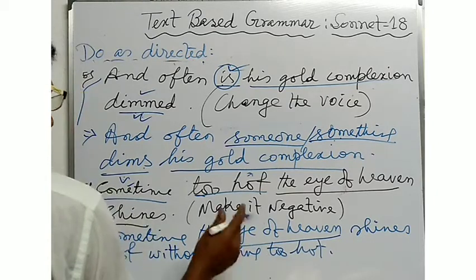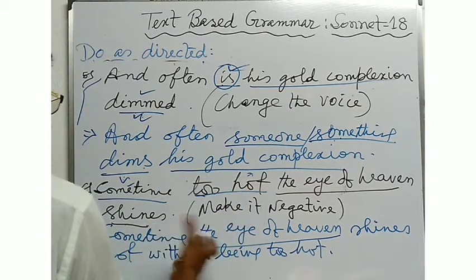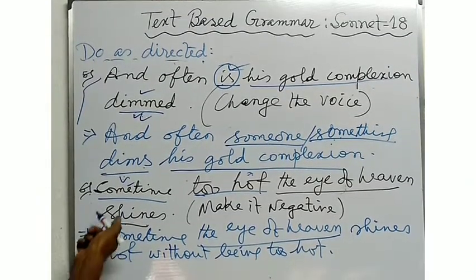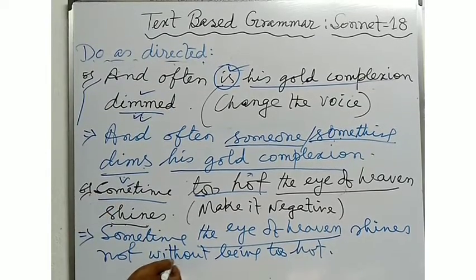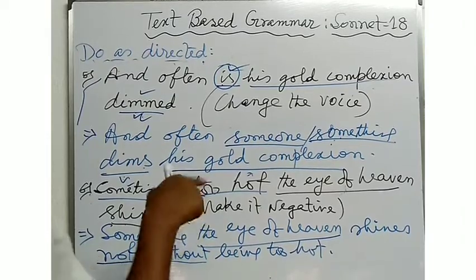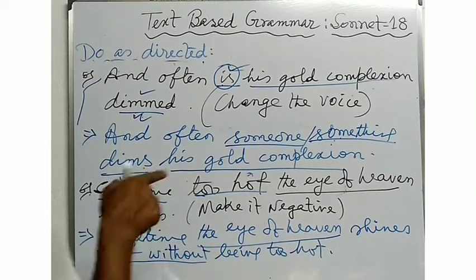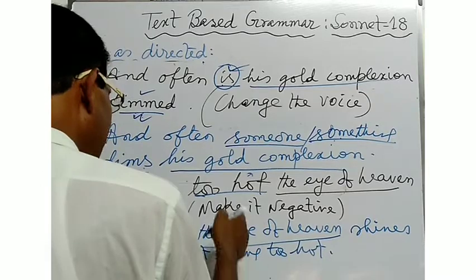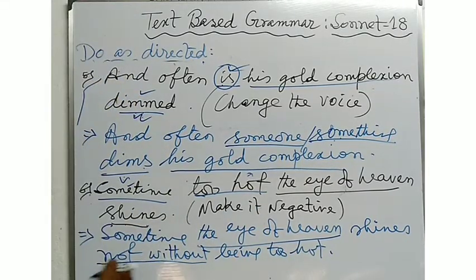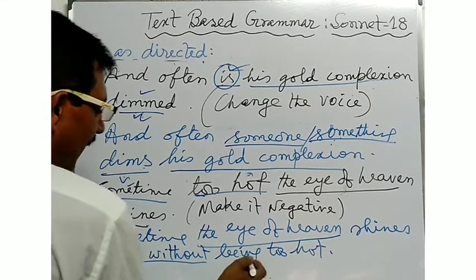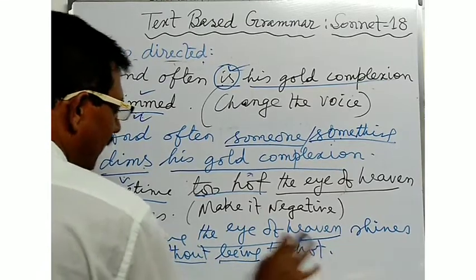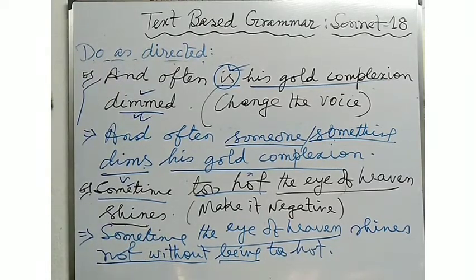That is, at the time of shining, the eye of heaven becomes too hot. So, to make the sentence a negative one, you will have to write down the sentence in this way. Not without being too hot. It means that at the time of shining, the eye of heaven becomes too hot. So, you will have to use negative sense with the preposition plus gerundial word in this way. Not without being too hot. In this way, you will have to write the answer.